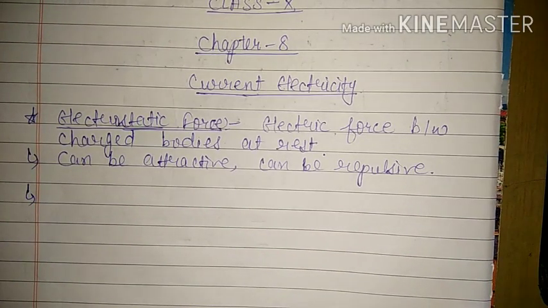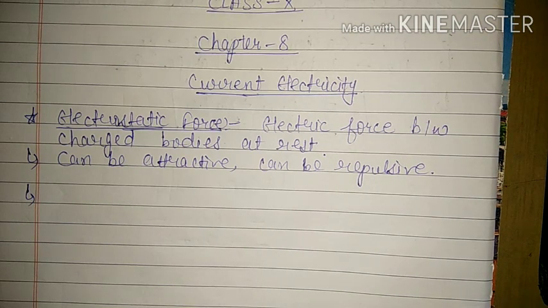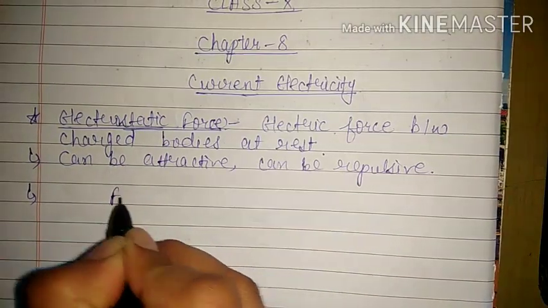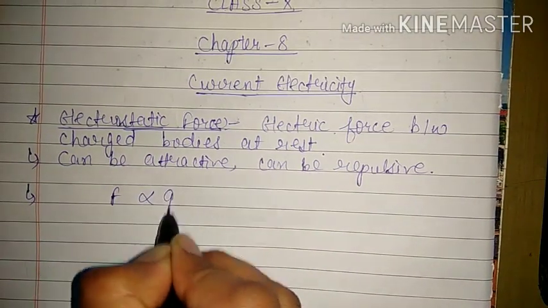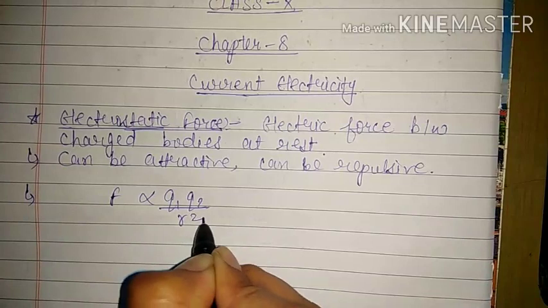We have studied the formula F is equal to G m1 m2 upon r square. Similarly, for electric force we also have a formula: F is directly proportional to Q1 Q2 upon r square.